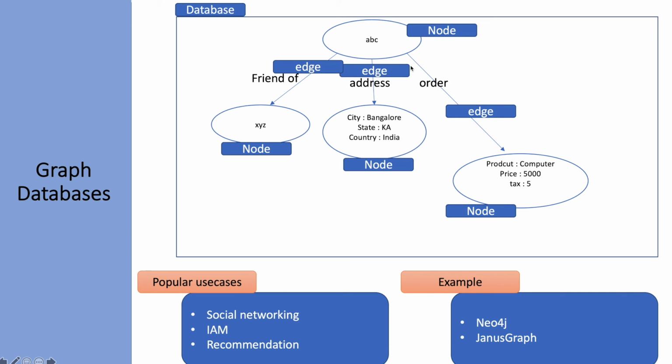This type of database is very popular in social networking, where we have to store relationships, like a person who has 10 different friends, or person A liking person B's post. In such scenarios, the graph database works really well. It also fits very well in identity access management systems like IAM, and graph databases are also used well in recommendation engines. Examples of graph databases are Neo4j and Amazon Neptune.